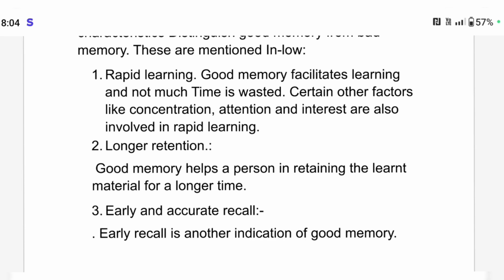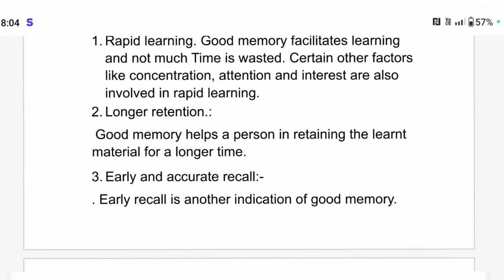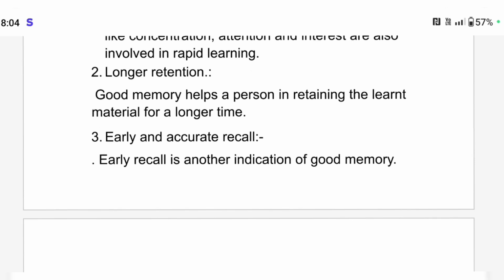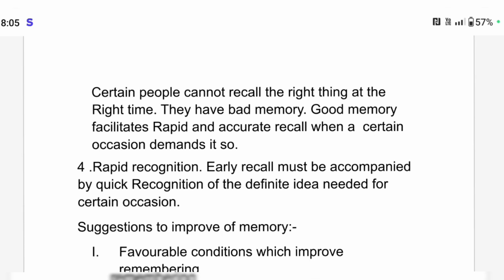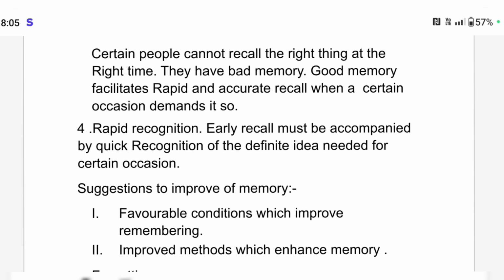So what is the meaning of rapid learning? Rapid learning: a good memory facilitates learning and not much time is wasted. Certain other factors like concentration, attention, interest are also improved. Long term means the person retains the learned material for a longer time. Early and accurate recall: early recall is another indication of good memory. Certain people cannot recall the right thing at the right time, so they have a bad memory.